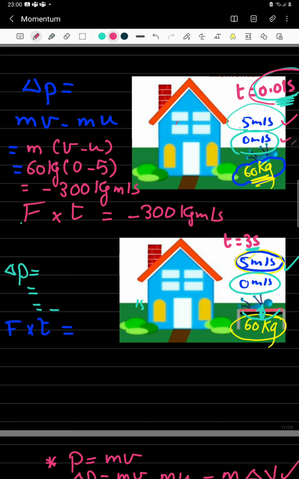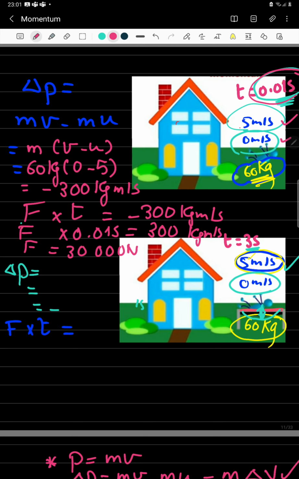If the stopping time here is 0.01 second, this is the stopping time, it means that this person was affected by a force equal how many newtons? I'm going to divide both sides by 0.01 seconds. This means that this person was affected by a very big force of 30 kilonewton or 30,000 newton,